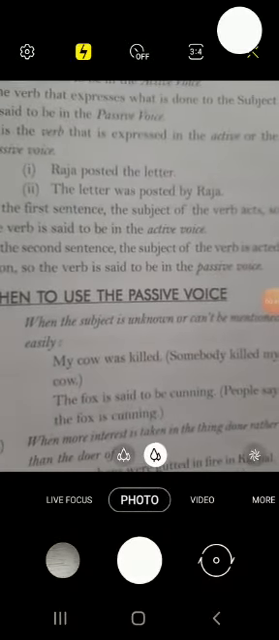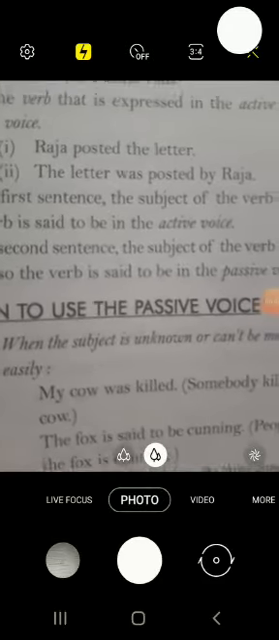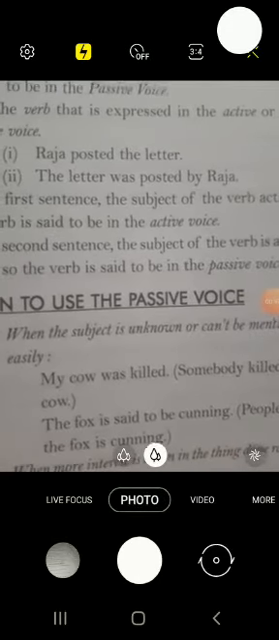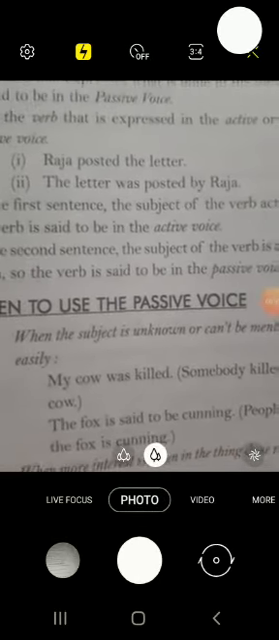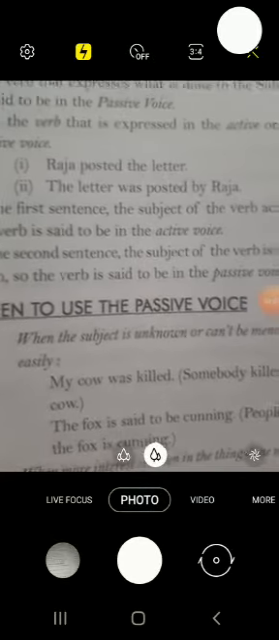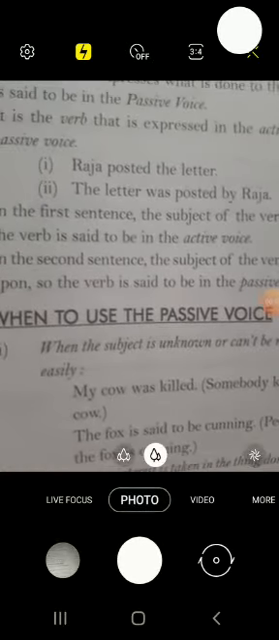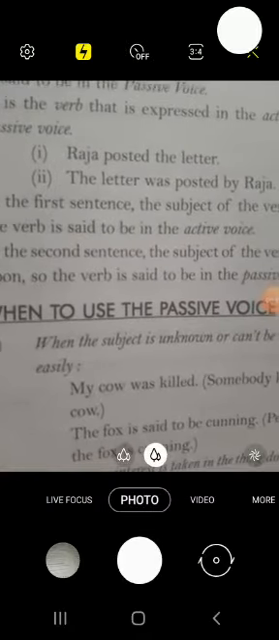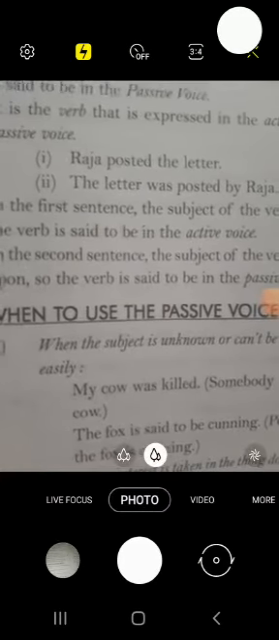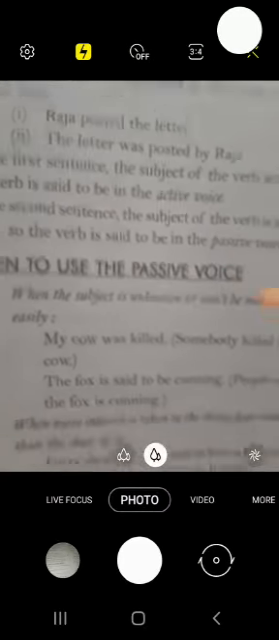In the very first sentence, Raja is active. In the second, where we have changed the active into passive, the letter is active. That means the object is active. So the first rule to change active into passive is subject becomes object and object becomes subject. Then the sentence changes into passive voice.